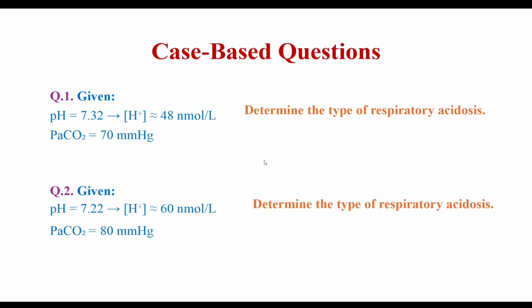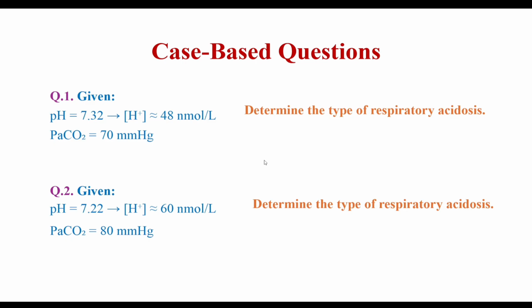So we know that for the range of pH 7.2 to 7.5, we subtract the 2 digits from the number 80. So 80 minus 32 equal to 48 nanomole per liter, and PaCO2 here given is 70. So delta H will be 80.